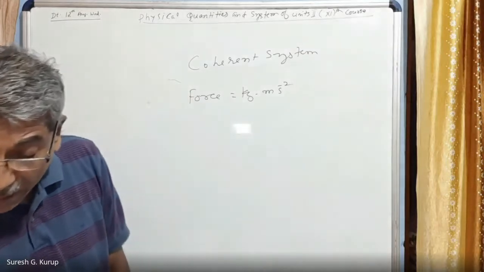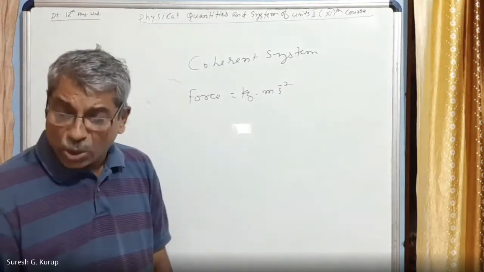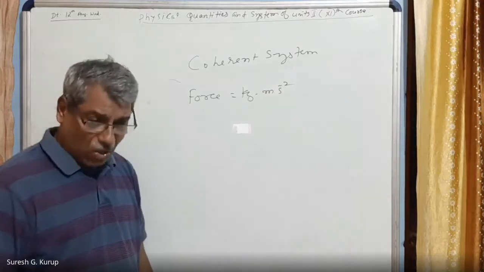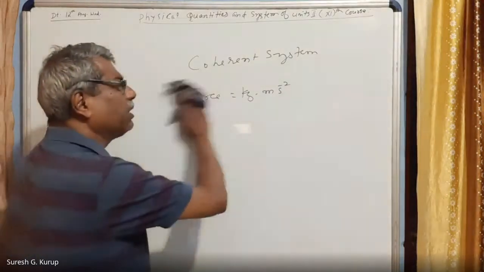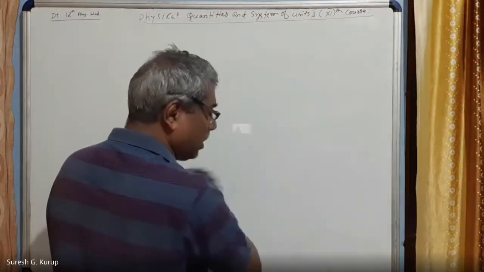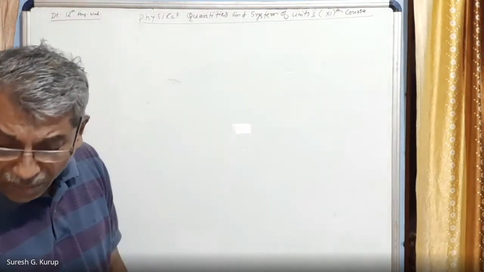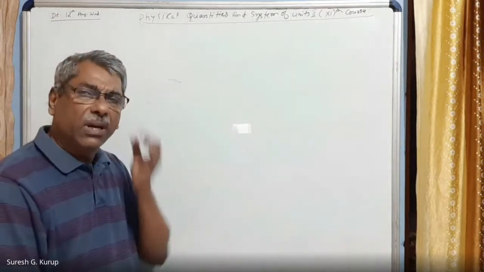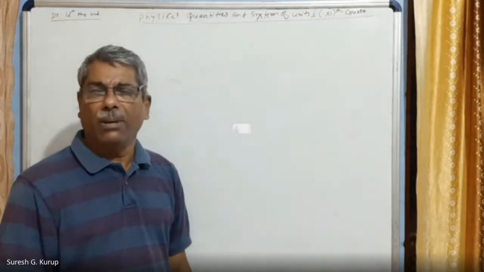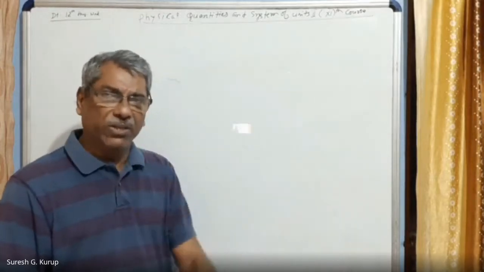The third point is that it is a rational system of units because it assigns only one unit to a particular physical quantity. What is a physical quantity? Everybody knows, a physical quantity is something that can be measured. So the third advantage of the SI system is that it is a rational system of units. Rational system of units means for any form of a physical quantity, there will be only one unit.